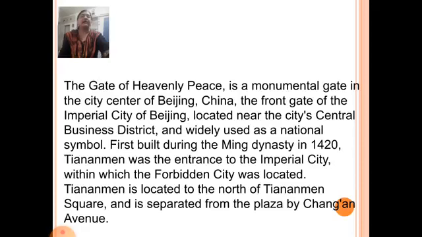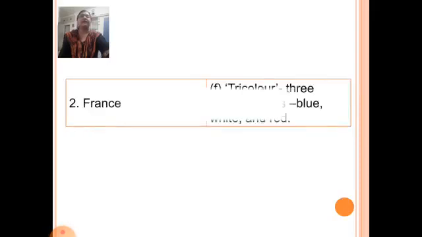Tiananmen was the entrance to the imperial city, within which the Forbidden City was located. Tiananmen is located to the north of Tiananmen Square and is separated from the plaza by Chang'an Avenue. Next one, France. The flag of France is a tricolor, three vertical bands, blue, white and red, which is option F.